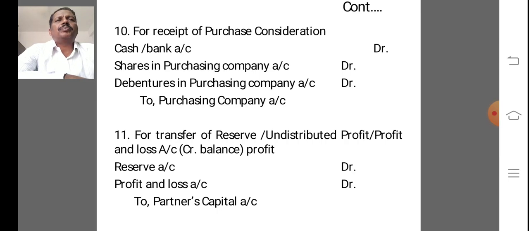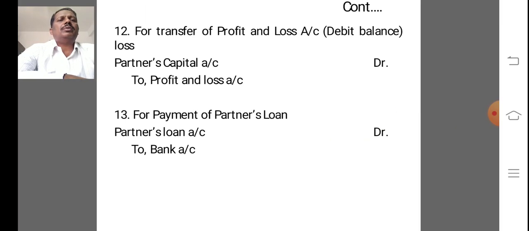The 11th one, for transfer of reserve fund, undistributed profit, profit and loss account credit balance, that is profit: debit the reserve account, debit the profit and loss account, credit partners capital account. For transfer of profit and loss account debit balance appearing on the asset side of the balance sheet: debit the partner's capital account to profit and loss account.